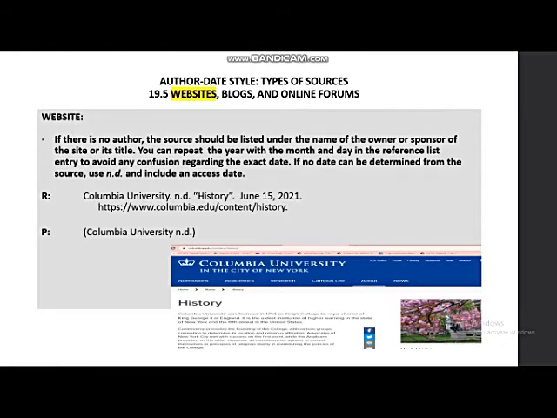Websites with no author or date determined. If there is no author, the source should be listed under the name of the owner or the sponsor of the site or its title. You can repeat the year with the month and day in the reference list entry to avoid any confusion regarding the exact date. If no date can be determined from the source, use n.d., or no date, and include an access date.